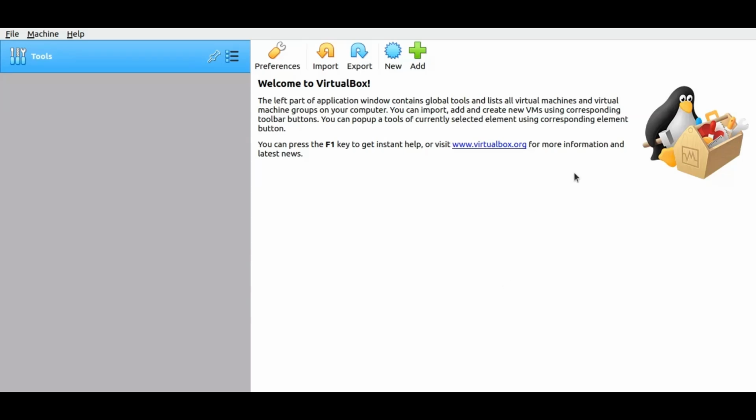Now you can see that we have our VirtualBox working fine. Now we can install any operating system here by clicking this New button, and I will also show you how to install Ubuntu and other operating systems, especially the Tails operating system, which is extremely important to make sure that your data is not tracked by any corporate giant, right? So let's move on.